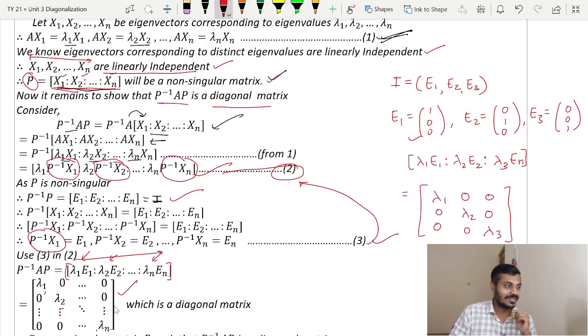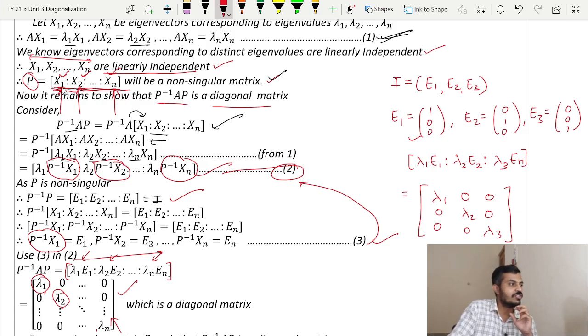Now just try to understand how we have constructed this matrix P. Whatever matrix P has been constructed, it has been constructed simply by using the eigenvectors corresponding to the eigenvalues. Corresponding to lambda 1, our eigenvector is x1. Therefore, first of all, we are getting lambda 1 here. Order is important. This x2 corresponds to lambda 2. Thus, the second column is 0, lambda 2 and so on. And in the nth column, we have the eigenvector corresponding to eigenvalue lambda n, and thus the last column is this.